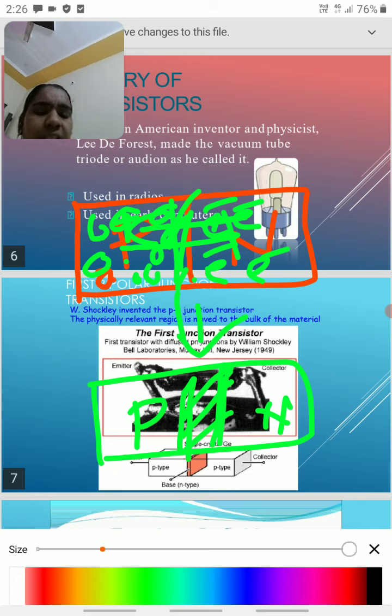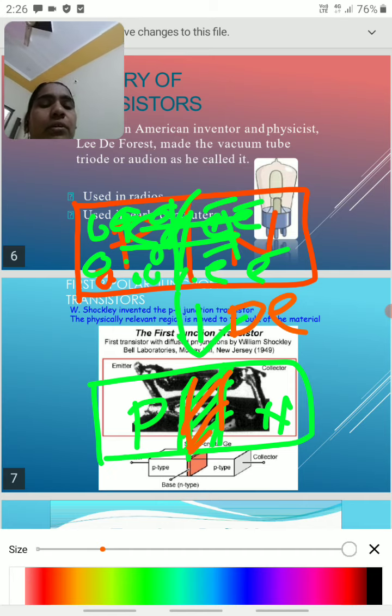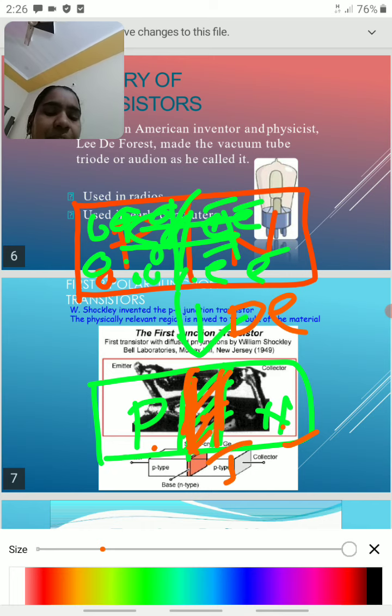This depletion layer is also called a potential barrier. A potential barrier is nothing but a wall. This potential barrier opposes the flow of charge carriers between the p-type material and the n-type material. This is called a junction.